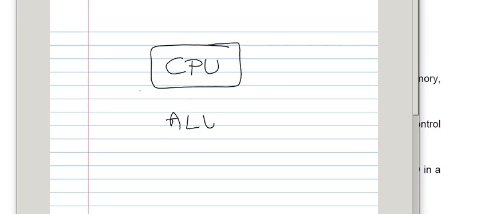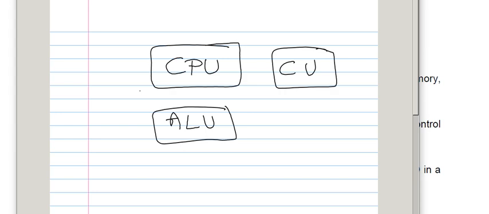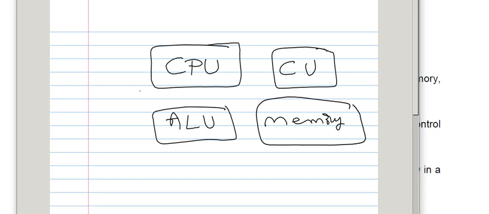CPU, arithmetic logic unit, control unit, memory. Generally all these are the parts of the computer. If this particular CPU in the computer is replaced with the microprocessor, then that computer is known as the microcomputer. The microprocessor is acting like the central processing unit. The short form we may call it as the MPU, microprocessor.